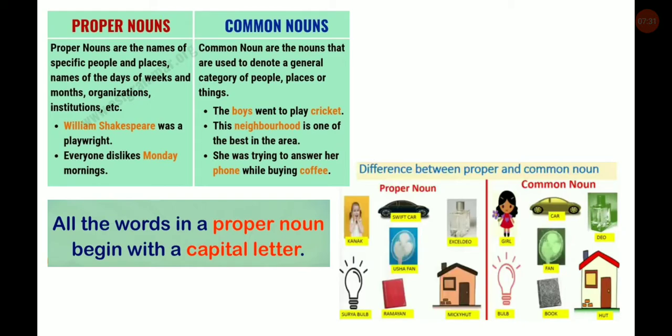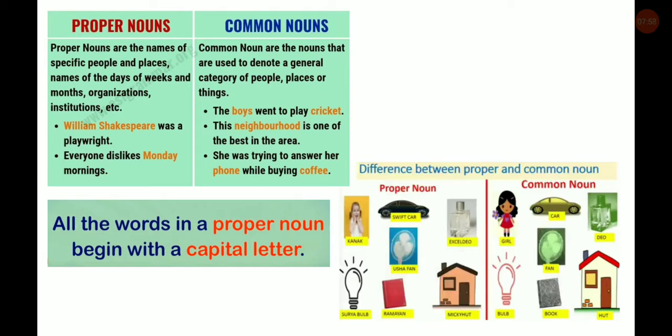Now we will see what is the difference between a proper noun and a common noun. Proper nouns are the names of specific people and places, names of the days of the week and months, organizations, institutions, etc. Examples are: William Shakespeare was a playwright. And another example: everyone dislikes Monday mornings.